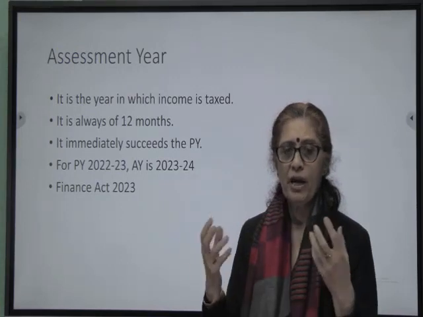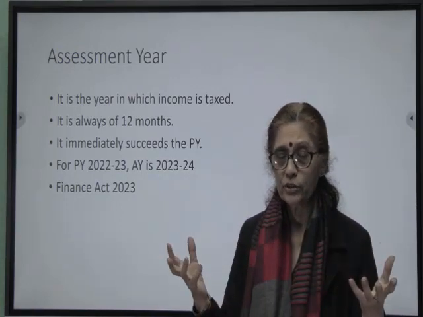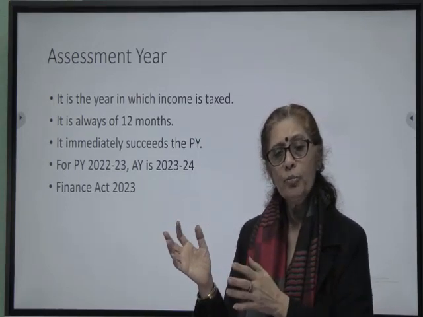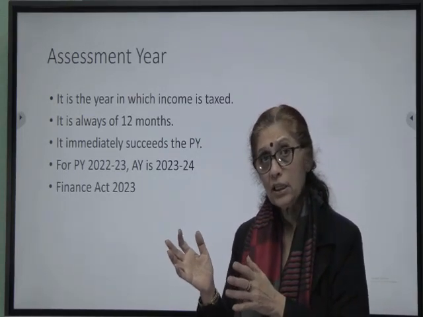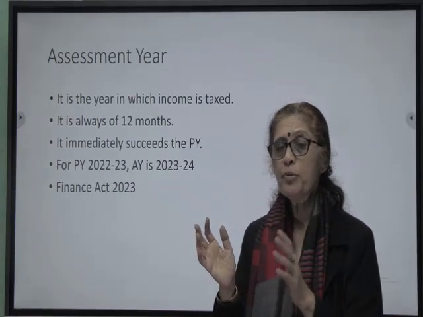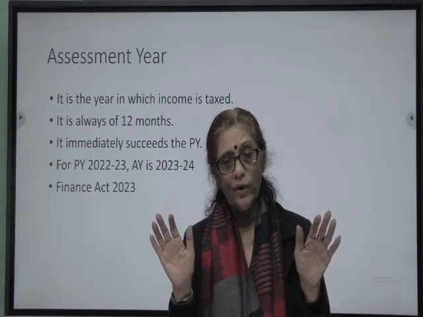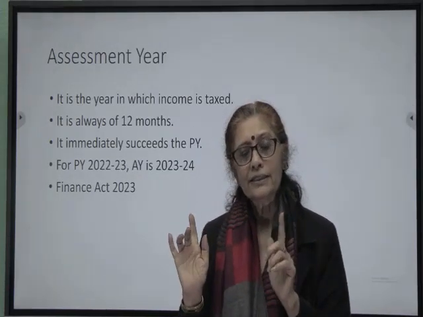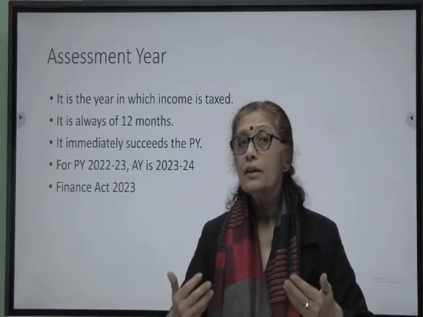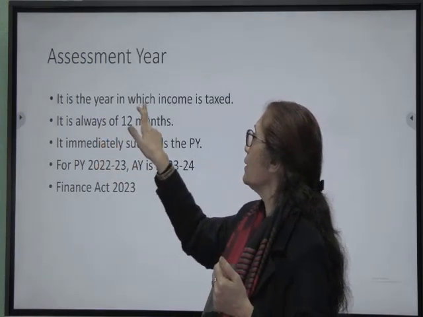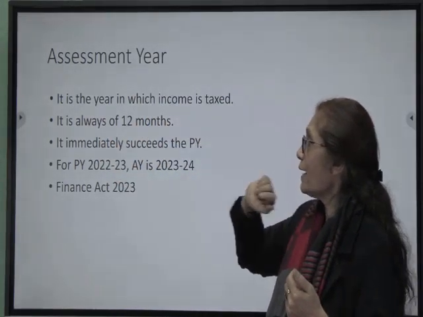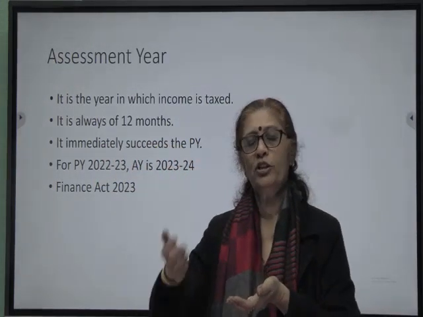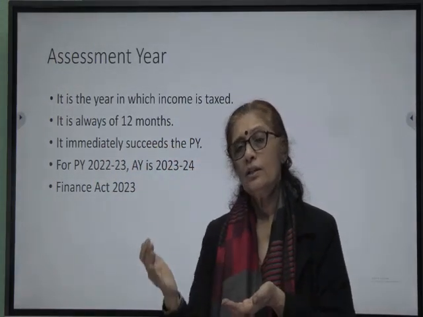And since my final tax proceedings will be conducted by the department in the next year, maybe I have to pay more tax, maybe I have to pay some interest, maybe my tax was wrongly calculated, maybe I'm due for a refund, anything, all that would be done after I file my income tax return, which falls in the next year, which means my final assessment of all that I have done while filing ITR is correct, shall be done in the next year. It will be assessed in the next year, and therefore we say it is the year in which income is taxed, and it always succeeds the previous year.